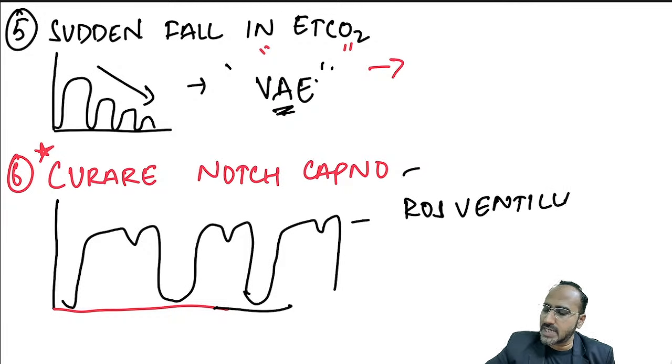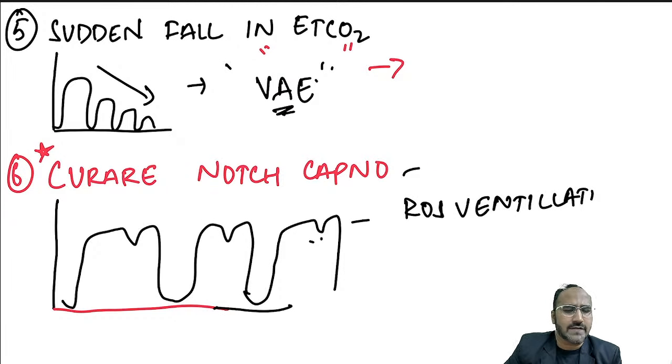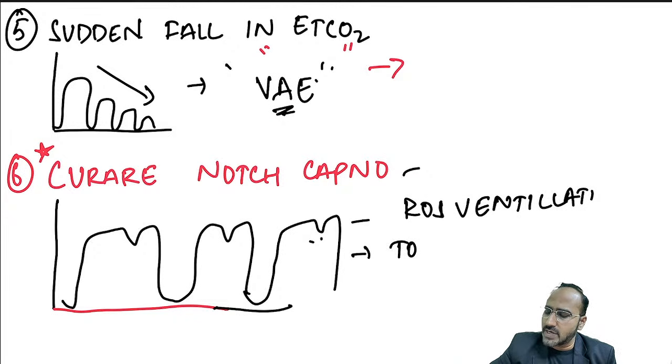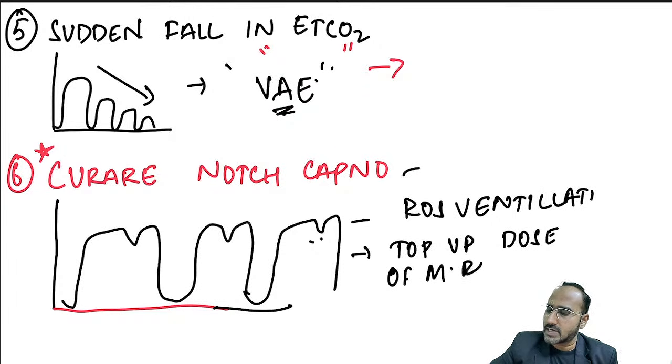The patient who was under the muscle relaxant effect, now the muscle relaxant effect is gone and the patient is breathing spontaneously. So what is the next step? You have to give a top-up dose of muscle relaxant. That is the management. Okay.